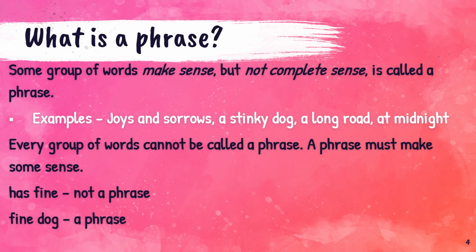Let's understand what is a phrase. Some group of words that make sense but not complete sense is called a phrase. Some examples are joys and sorrows, a stinky dog, a long road, at midnight. But every group of words cannot be called a phrase. A phrase must make some sense.